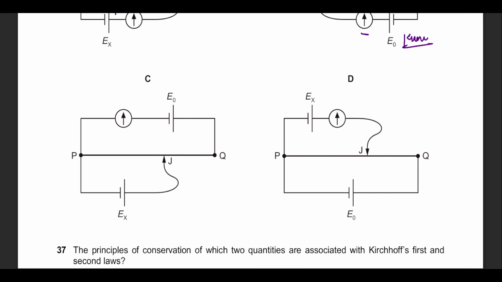Part C, the ammeter is connected to the wrong location. Reason being, we are not measuring the current of the circuit. We want to measure the current of this circuit. This one seems plausible. So the positive is connected with positive, negative with negative, ammeter with the unknown cell, and the movable junction going this way or this way.